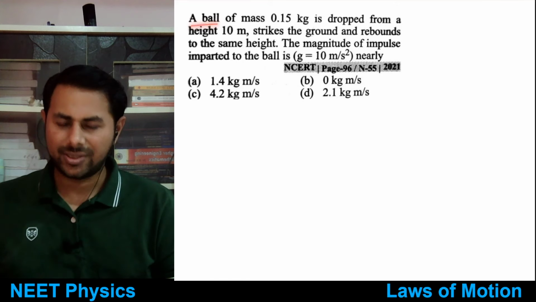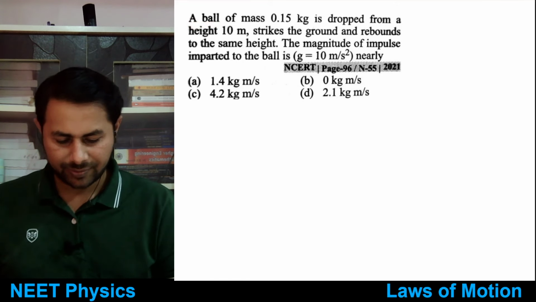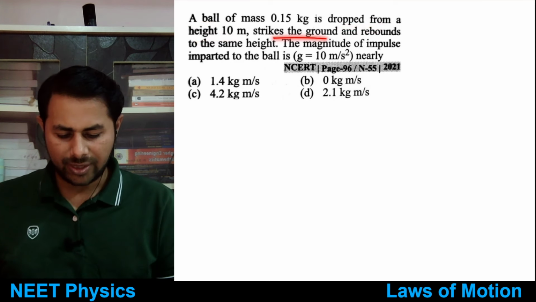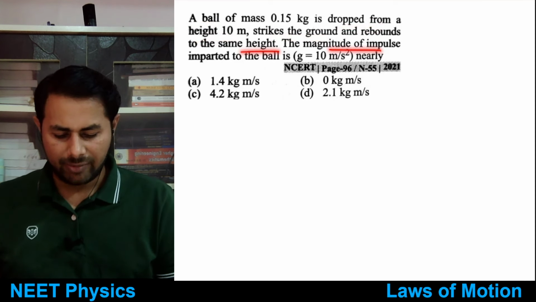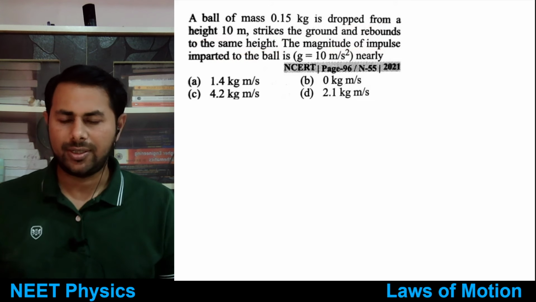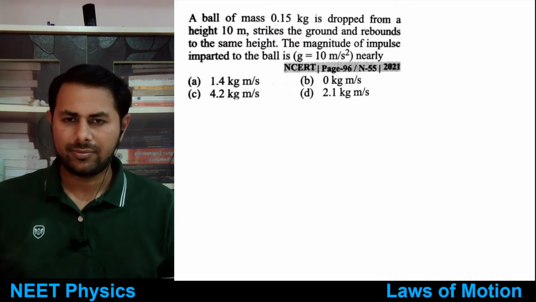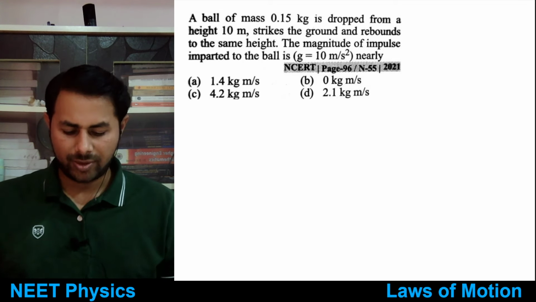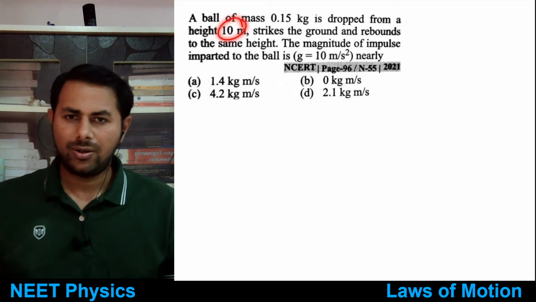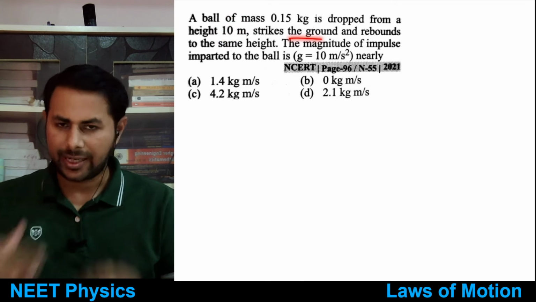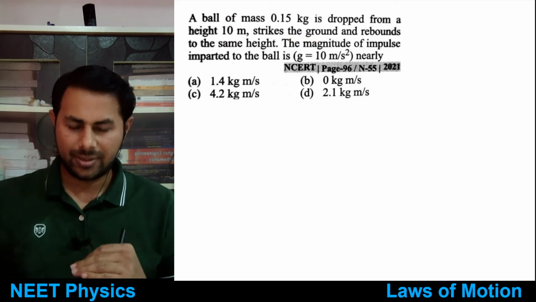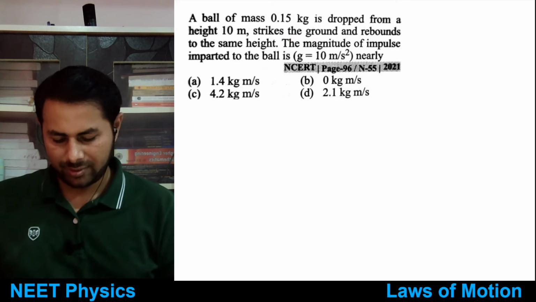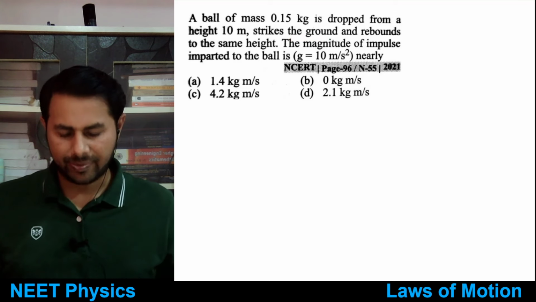A ball of mass 0.15 kg is dropped from a height of 10 meters, strikes the ground and rebounds to the same height. The magnitude of impulse imparted to the ball is, tell me. A ball is dropped from a height of 10 meters, strikes the ground and bounces back to the same height. So what is the impulse imparted to the ball?